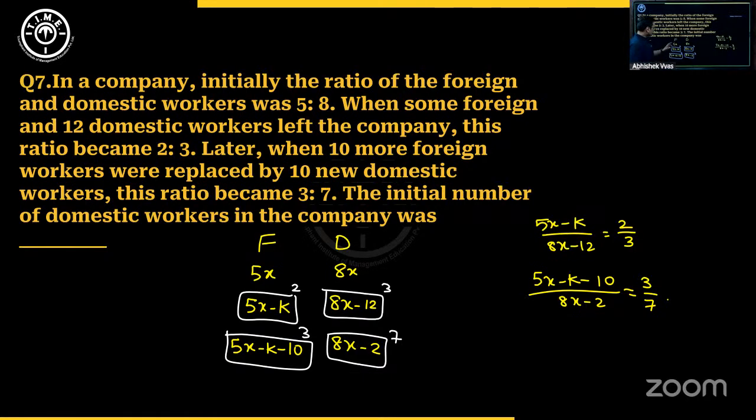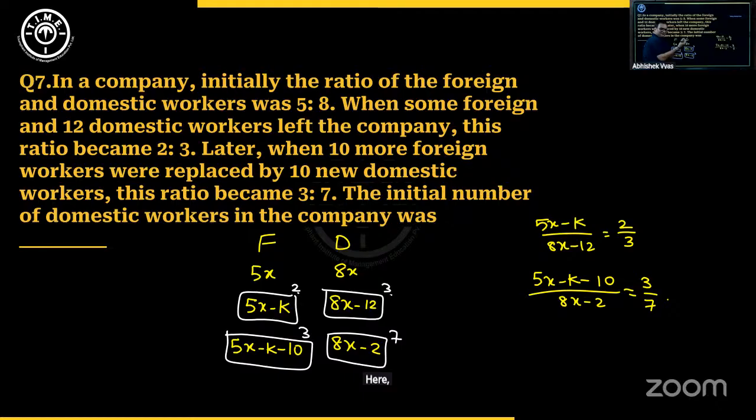Also notice, whatever were the number of foreign and domestic workers here, whatever is the gap. Suppose what is the gap right now? Gap is 1 part. 3 parts minus 2 part is 1 part. Now that gap, can I say, will increase. Now why will it increase? Because this value is reducing further by 10, and thus corresponding to that, those 10 people, because they are getting replaced, this value will increase by 10. So the gap here will increase by 20.